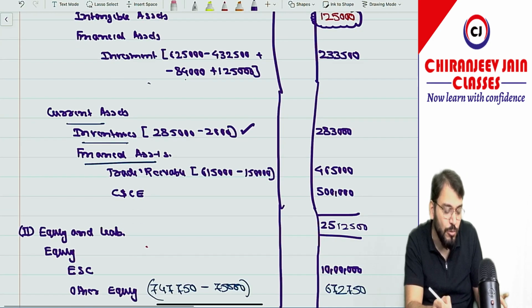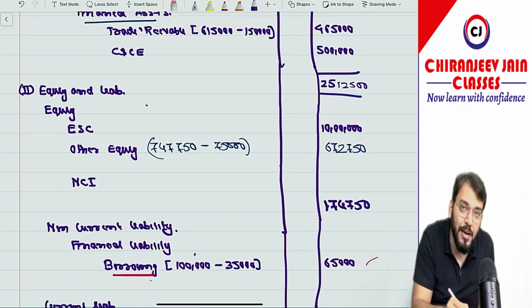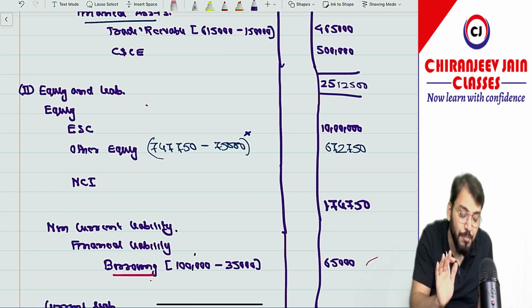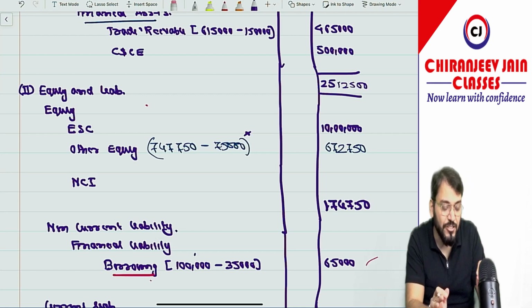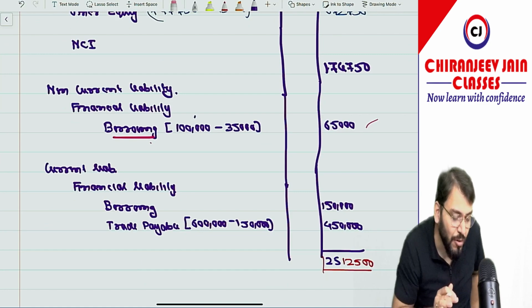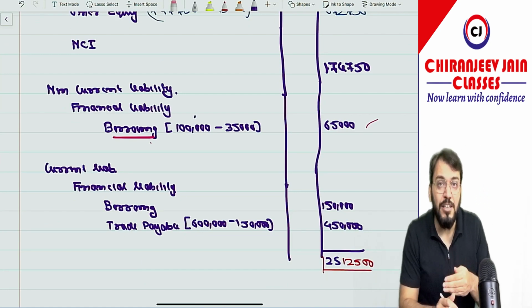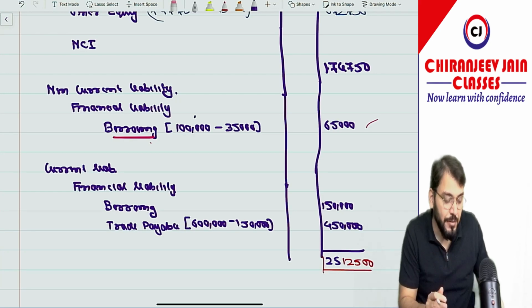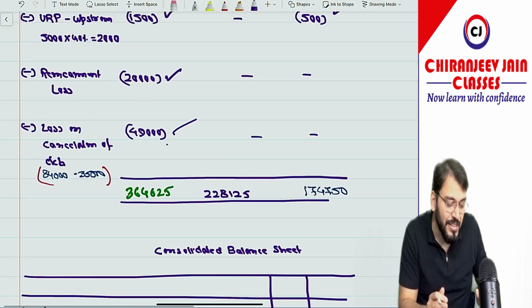Cash and cash equivalent. Equity share capital will come. Other equity will come. I will just inform you there is some difference in this point in my view, as per the ICAI solution. I think you can prepare all this. Now come to the point of variance, what I say and what the ICAI solution says. Now just try to understand what ICAI has done.